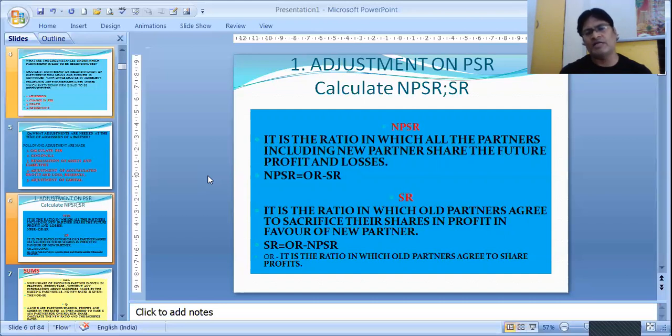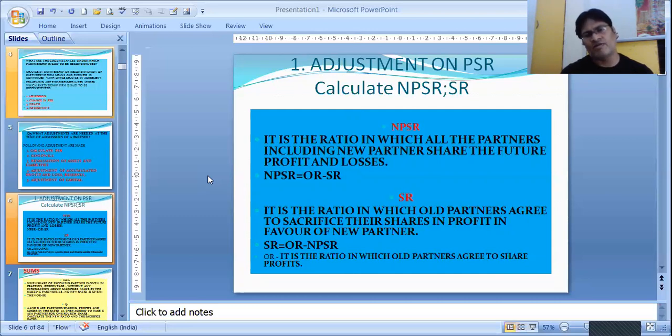If I say in rupee terms, suppose there are two partners and the profit is 1,20,000. Both are equal partners, so they were sharing 60,000 each. When a new partner joined and the profit is still 1,20,000, and the ratio is 1:1:1, that is equal profit to be shared.